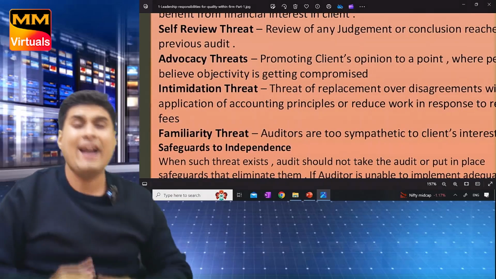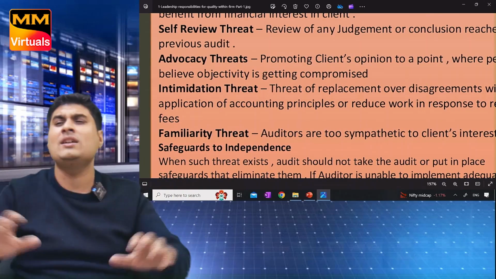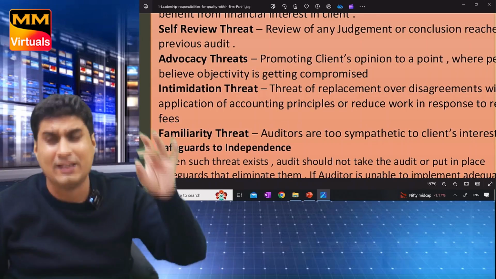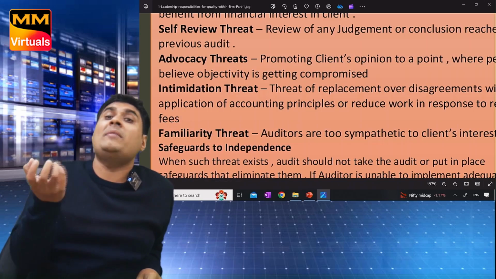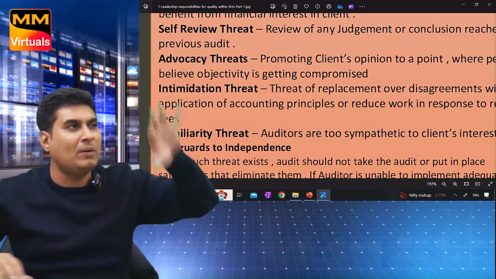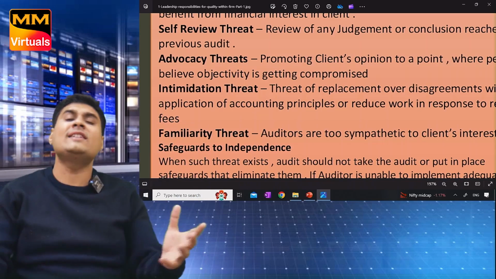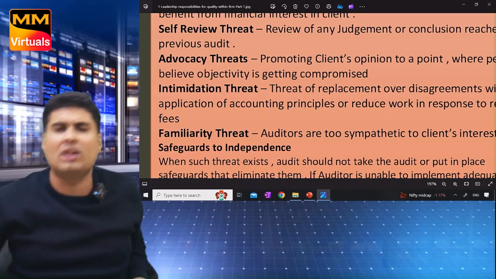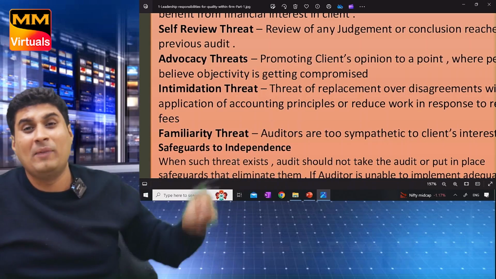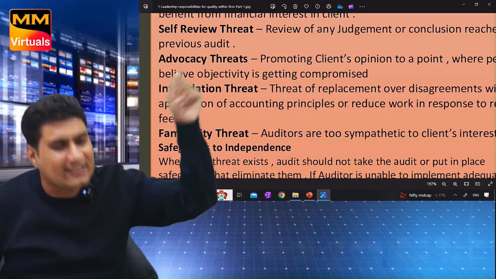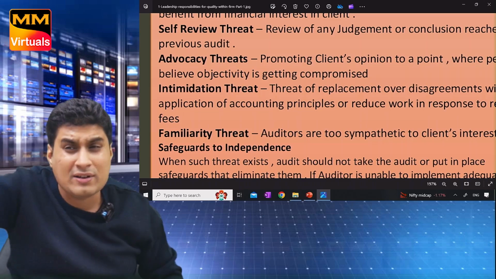Third, advocacy threat. You are the client's advocate, you are promoting the client's opinion to an extent that integrity, objectivity, and professional skepticism are compromised. Many times you become an advocate of the client. For example, the client is going to meet the lawyer. The lawyer is saying we will lose the case, please book a provision. More than 50% chance of losing, book a provision. You are saying no, Mahesh Kumar can never lose a case. This client of mine will never lose. How do you know? Are you a lawyer?